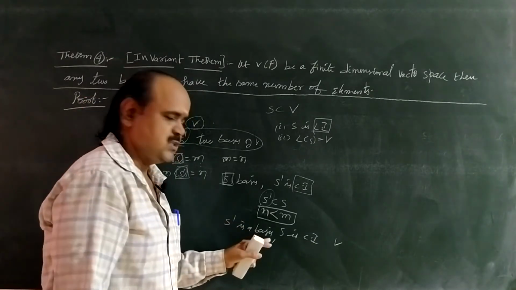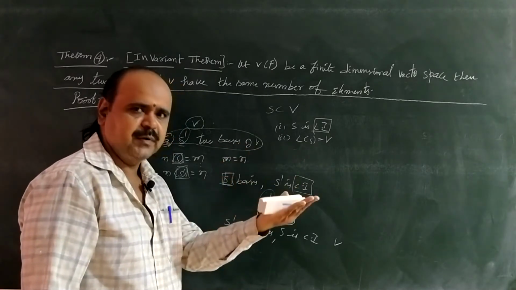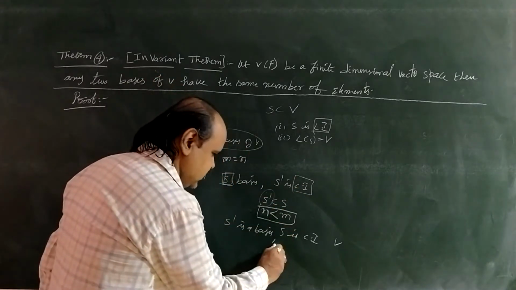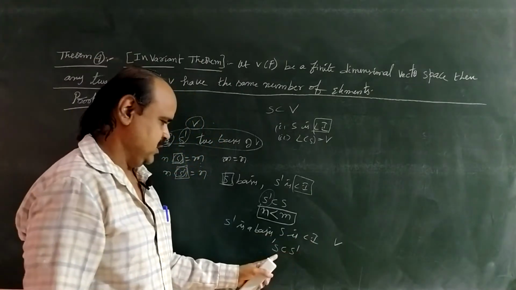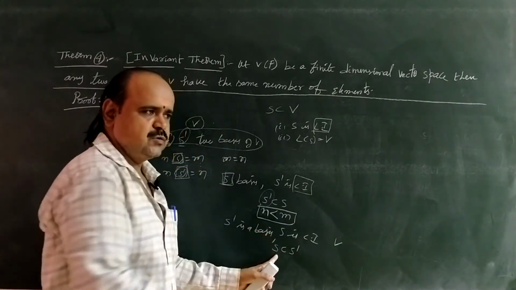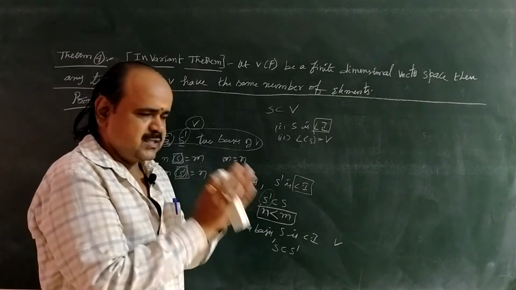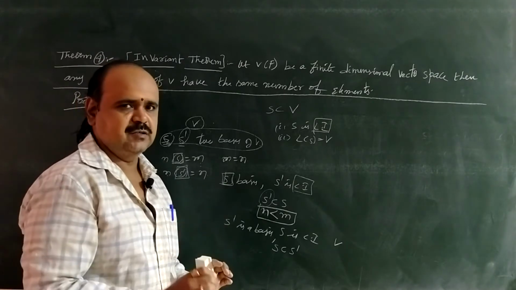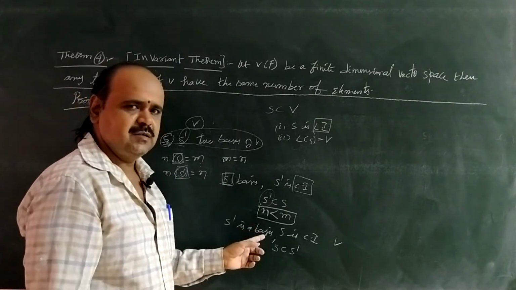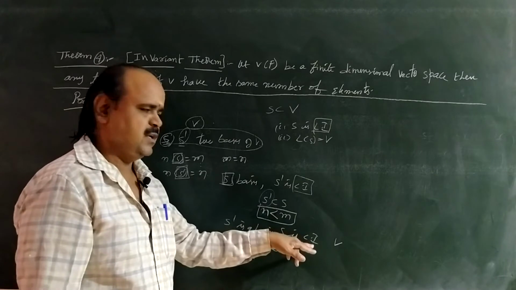So since a basis is the largest linearly independent set, S is a subset of S dash. S is only one linearly independent set and S dash is the basis. So a basis is bigger than a linearly independent set. Don't forget it. A basis is bigger than other linearly independent sets.